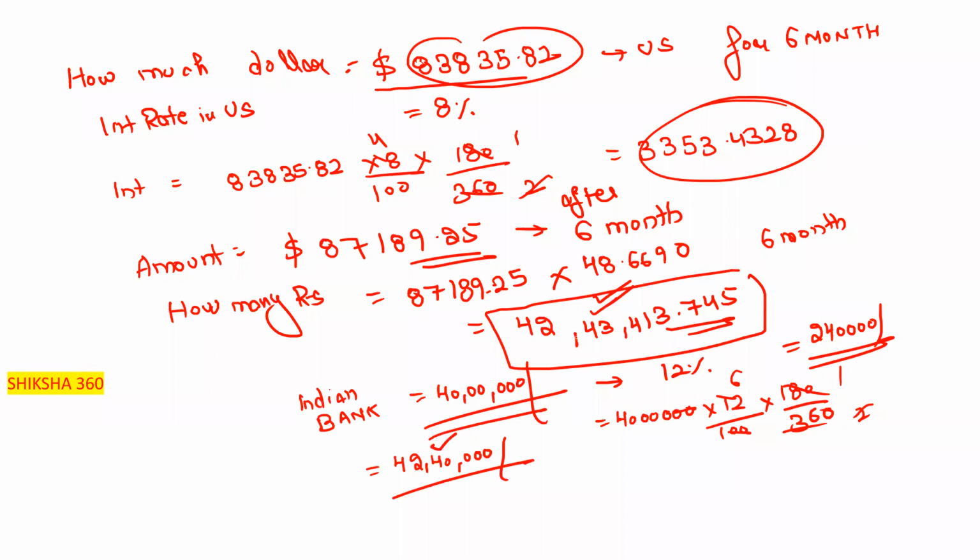Just we have to take the difference between this one and this one. Clear. This 42 is the same. Just 4 it is the same. So 3,413.745 we will approximate to 3,414 rupees. Clear. This one is the answer.